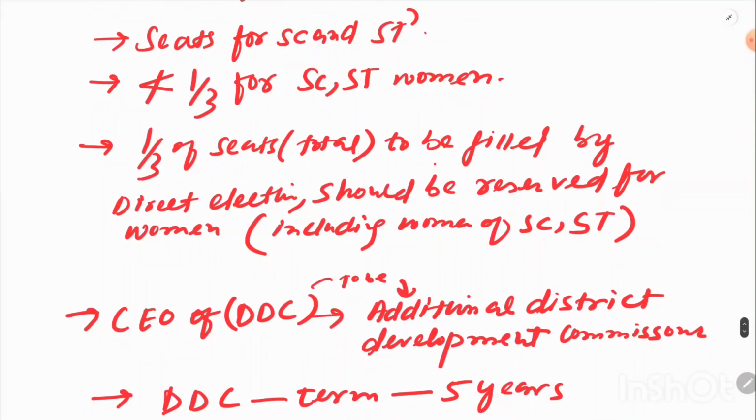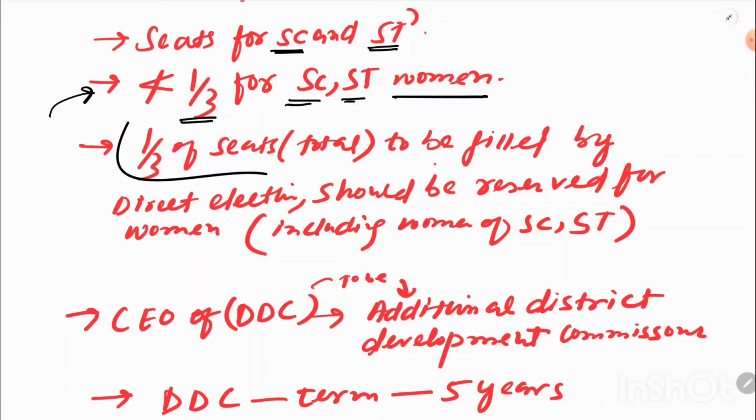And the seats in the District Development Council are to be reserved for scheduled castes and scheduled tribes, okay? And also, a similar repeated point, not less than 1/3 of seats are reserved for scheduled caste and scheduled tribe women, okay? It means at least 1/3 of the total seats are to be reserved for scheduled caste and scheduled tribe women, okay?